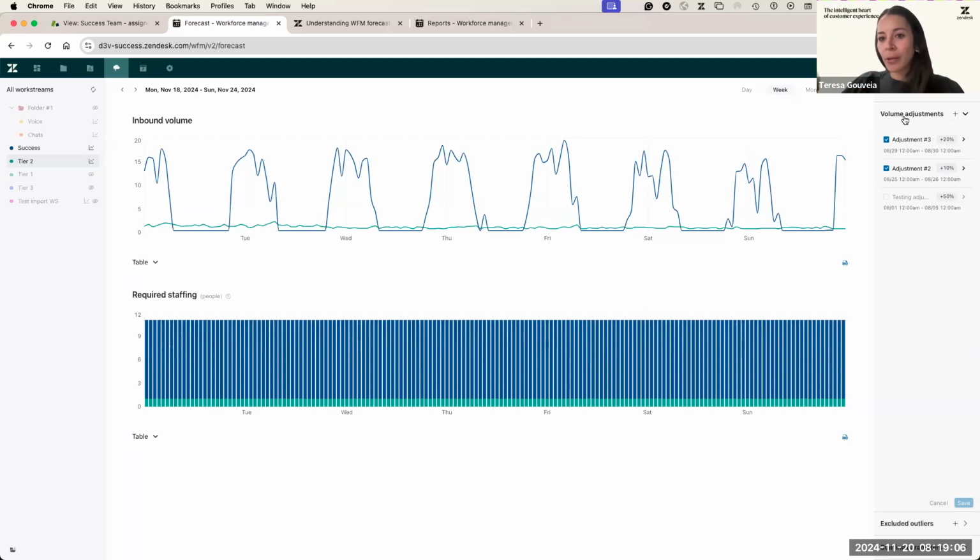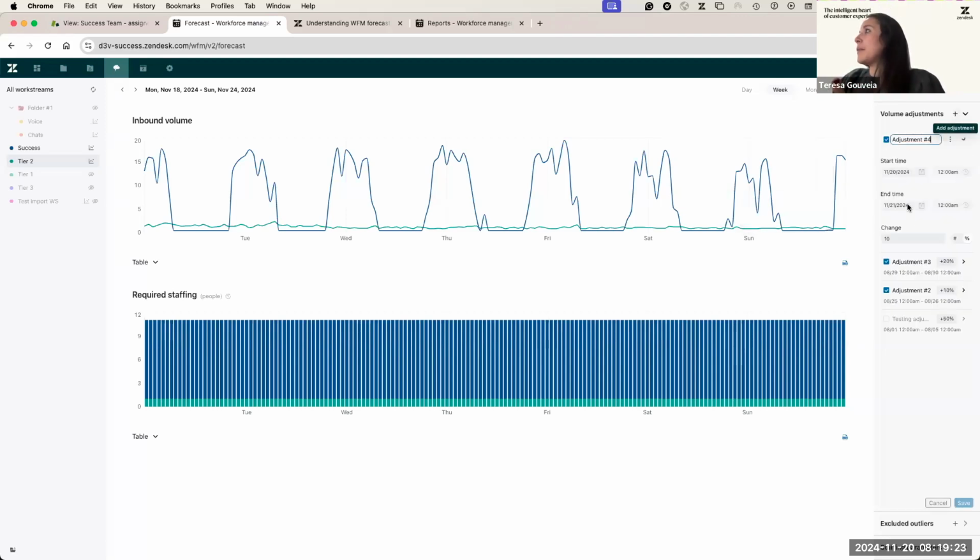So you know already by experience, or because it's Black Friday, that you always have a lot of inbound volume or incoming requests, more than what we are forecasting here. So you can then apply an adjustment, let's say 10% more. I can call this marketing campaign or Black Friday.